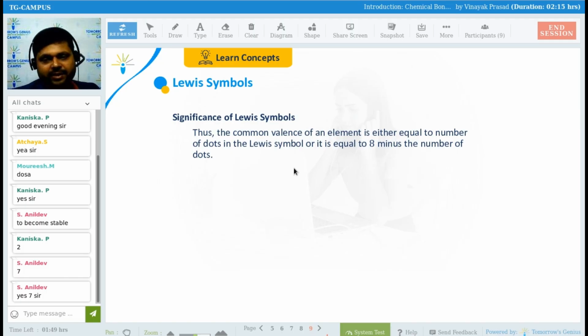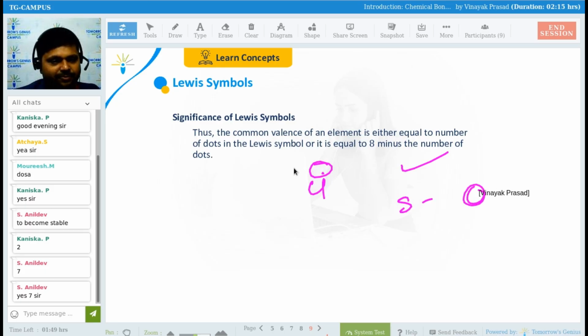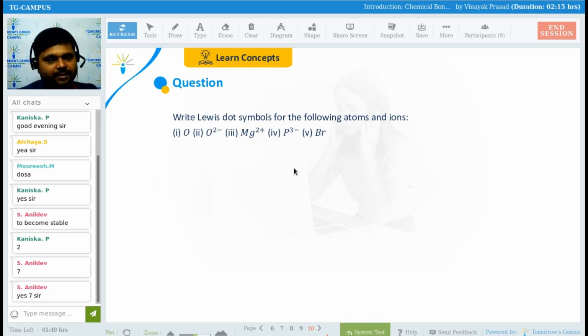Let's suppose I say chlorine, so it will require one electron. Either you can take one electron, or you can do 8 minus the number of outermost electrons. You will get the valence, that number of electrons that will be required to get the noble gas configuration. Yes or no? Got my point, everyone?